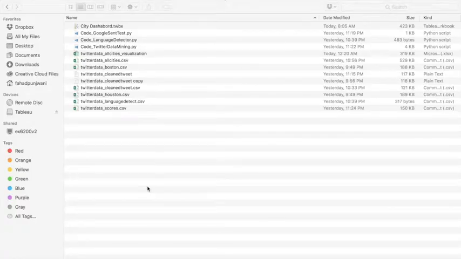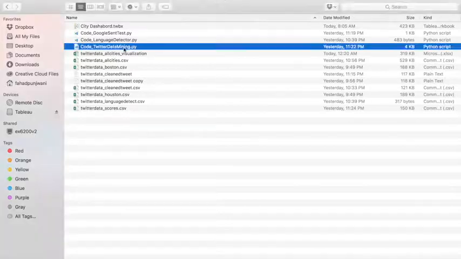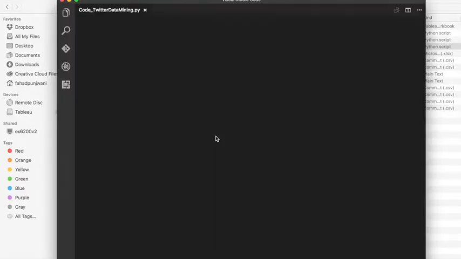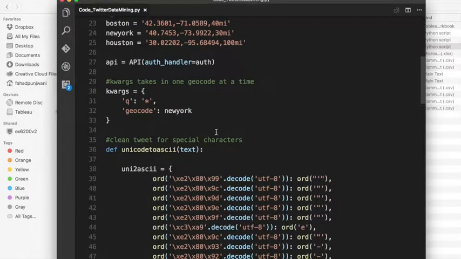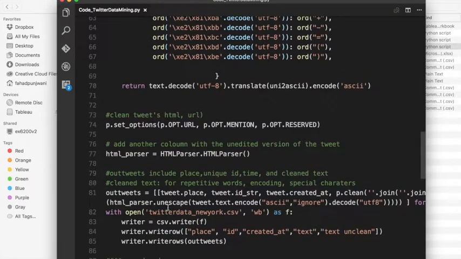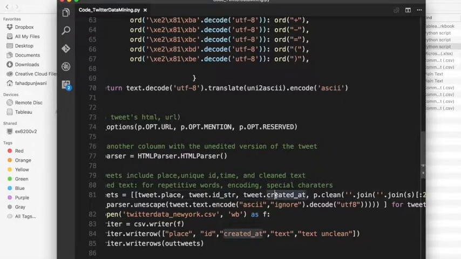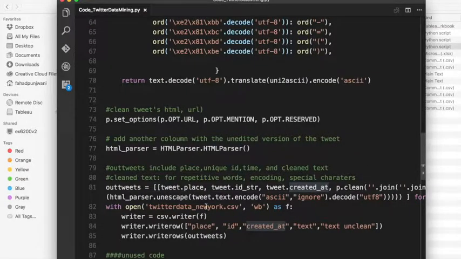Making this was an effort in mining Twitter data, running a natural language processing algorithm on that data, and finally creating a dashboard. The data was collected from Twitter using Tweepy and several other helping tools. The Twitter API helped. The data was collected by place, a unique ID string to account for retweets, what time it was created, and then a clean tweet text. When a tweet is generated, it is not naturally conducive to running machine learning algorithms on, so this tweet had to be cleaned per my discretion for special characters, for repetitive words, for the URL, or RT as the retweet acronym, and several other pieces.